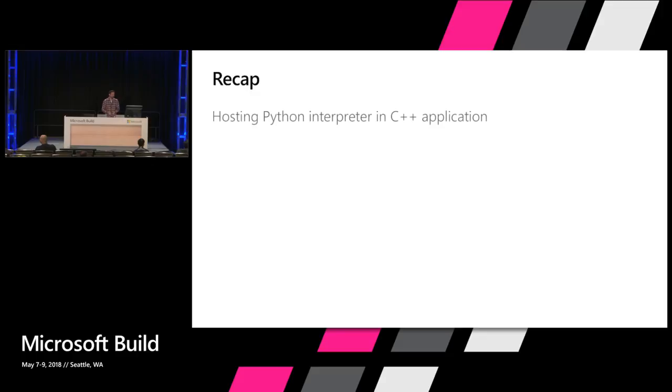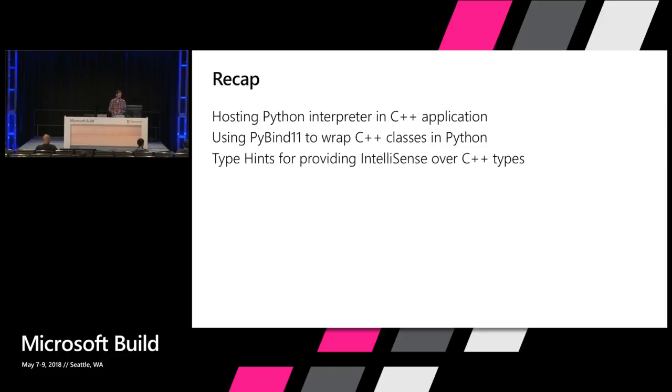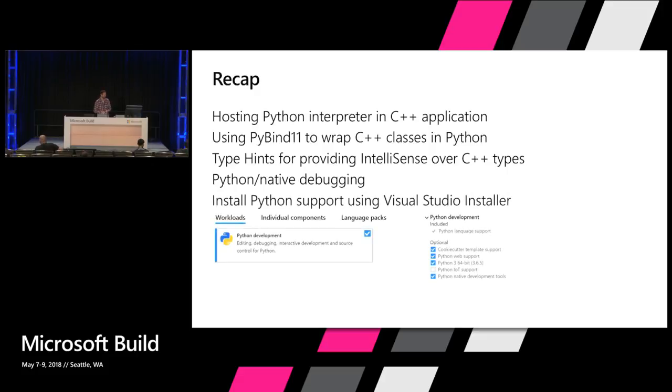All right, quick recap. So we saw that you can actually host a Python interpreter in a C++ application. You can use PyBind11 to wrap C++ classes and expose them to Python code. And then we have type hints in Visual Studio that allow us to provide IntelliSense over the C++ types. And then finally, the Python native debugging allows you to debug across those two languages at the same time.